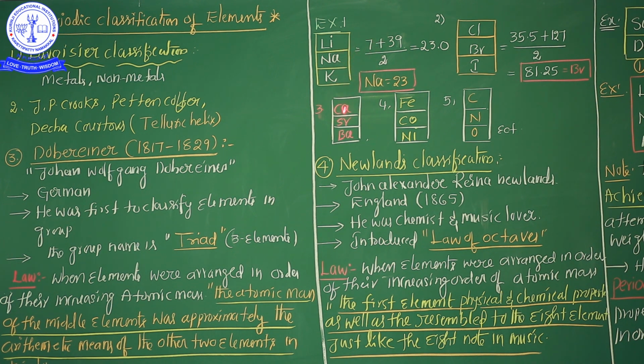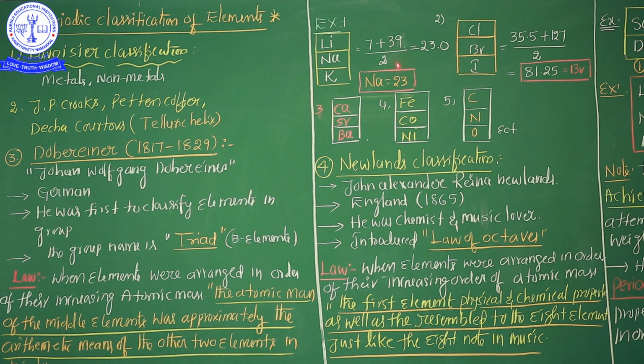Very, very important. See here, 5 triads are there. So Li Na K. How to remember this one? Li Na K. Cl Br I, chlorine, bromine, iodine. See here, chlorine atomic mass 35.5 plus iodine atomic mass 127, divided by 2, gives bromine atomic mass approximately 81.25. So according to the Dobereiner concept, in a triad, the arithmetic mean of the first and third elements' atomic masses is equal to the middle element.